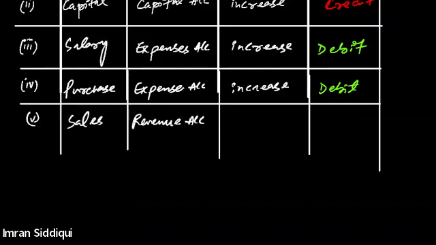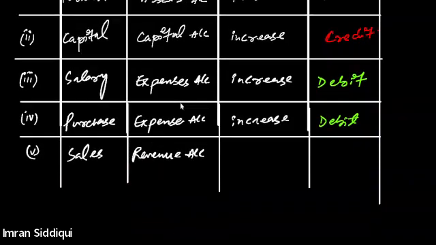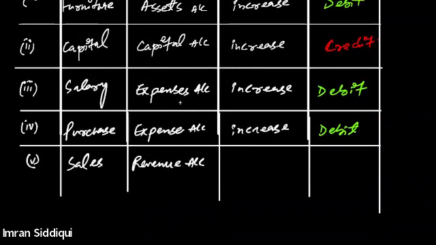And what is the rule regarding revenue? Whenever revenue increases, what should we do? Credit. Very good.